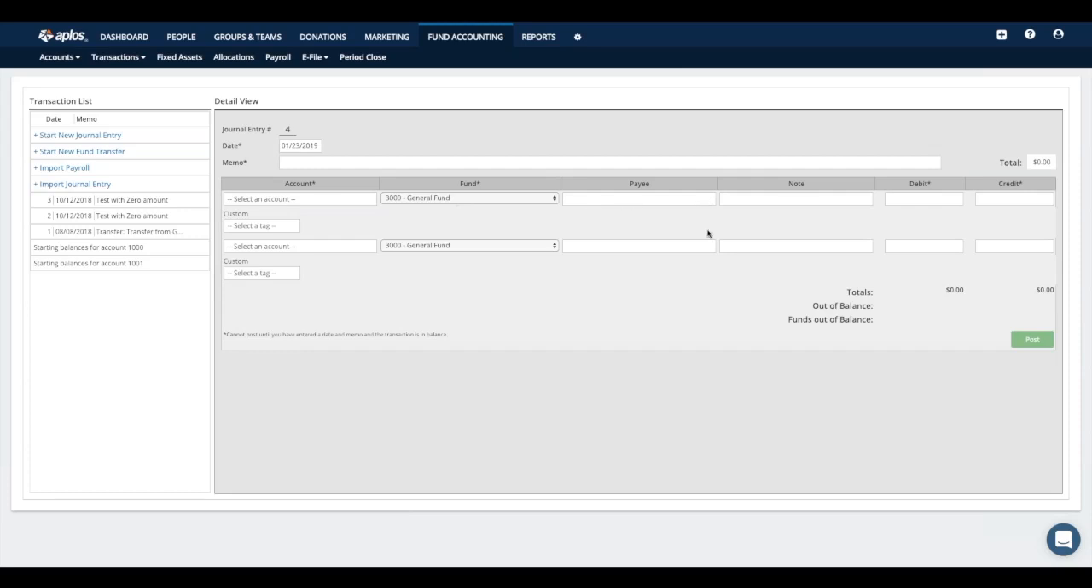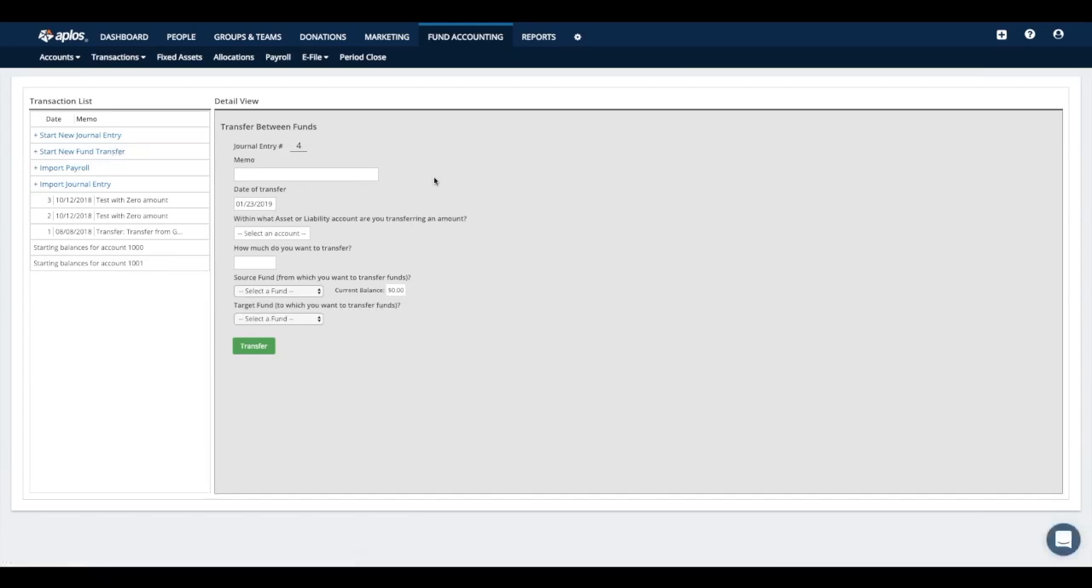The main difference here with the journal entry page is that you would have to manually debit and credit your accounts for each account that's on the entry. The register, on the other hand, just automatically debits and credits for you. So that's really the major difference there. Also, from the journal entry page, you can perform fund transfers. So if you click the Start New Fund Transfer option, that's going to take you to this detail screen where you can perform that type of transfer.